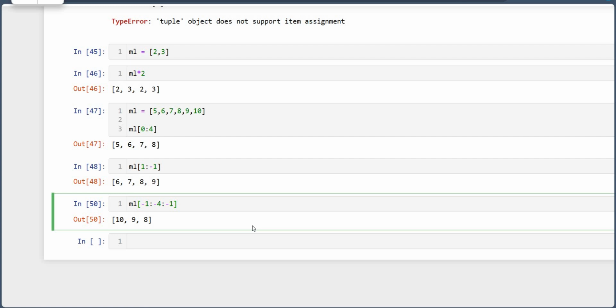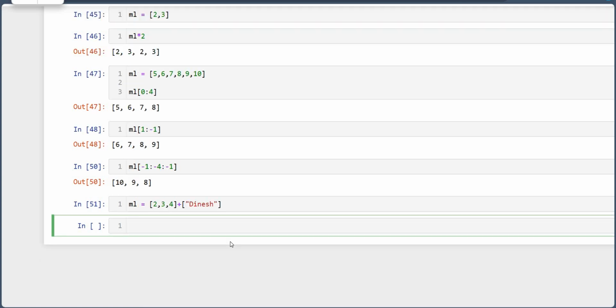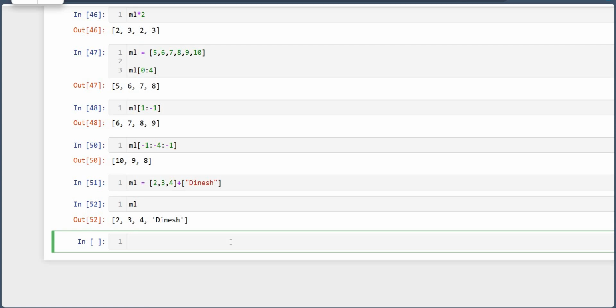Now suppose ml is equal to 2 comma 3 comma 4 plus Dinesh. See, you can do addition also. This is called concatenation, adding two lists together.